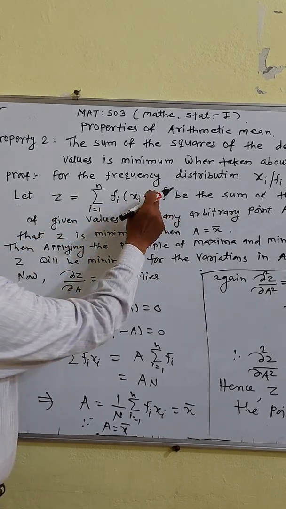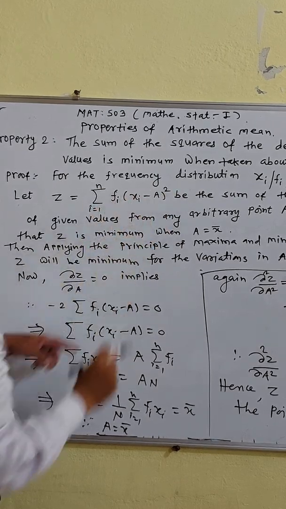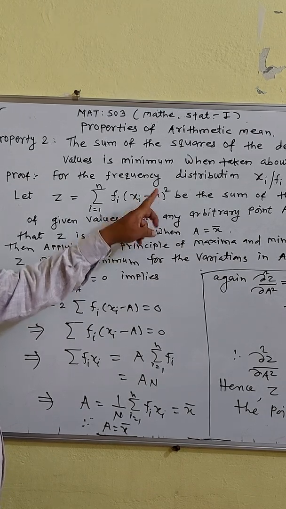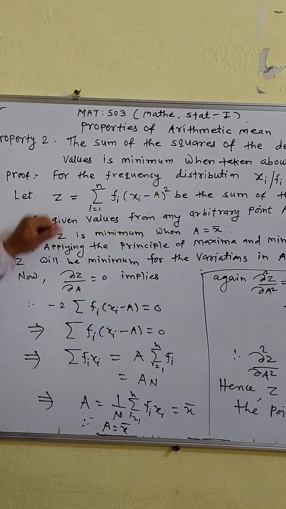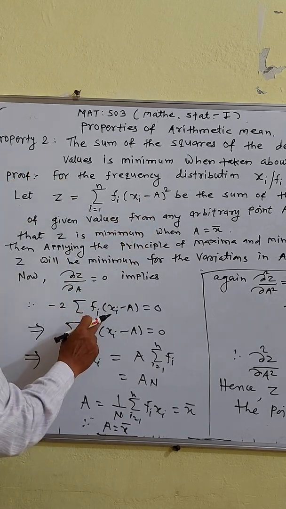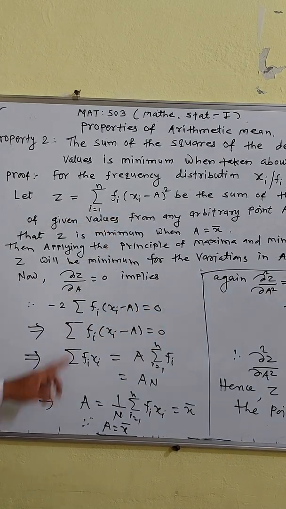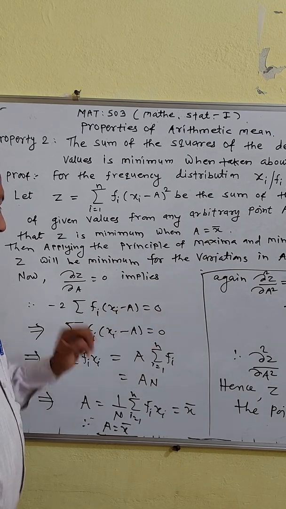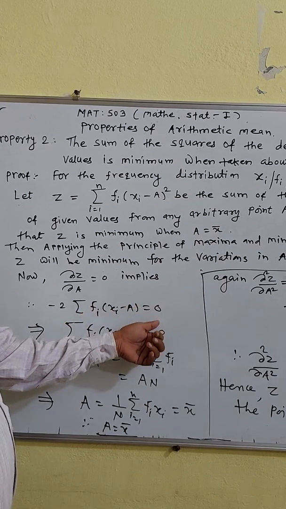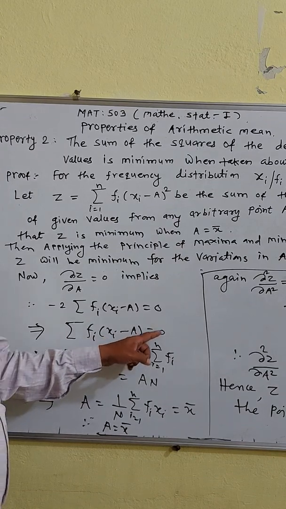derivative of (xi minus a) squared is 2 into (xi minus a) into derivative of (xi minus a) with respect to a, that means derivative of xi with respect to a is 0 and derivative of a with respect to a is 1, and here minus 1. Therefore minus 2 into summation of fi into (xi minus a) raised to 2 minus 1 is equal to 0. Minus 2 into this is equal to 0, but summation of fi into (xi minus a) is not 0, or this is equal to 0 upon minus 2, which means 0. So this implies summation of fi into (xi minus a) is equal to 0.